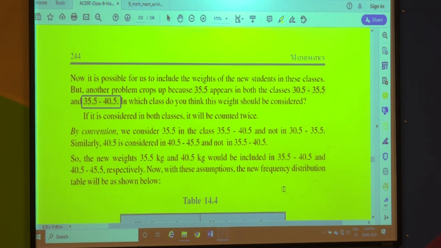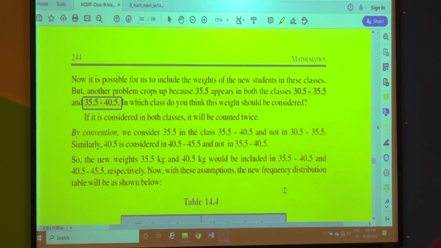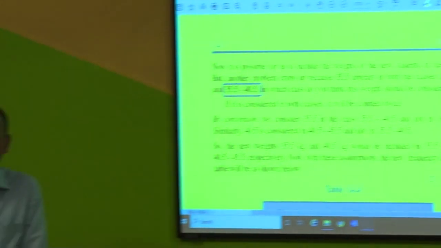So how to solve it? By convention we have understood it. It has been explained to us that we consider 35.5 in the class where it is the lower limit, not the upper limit.